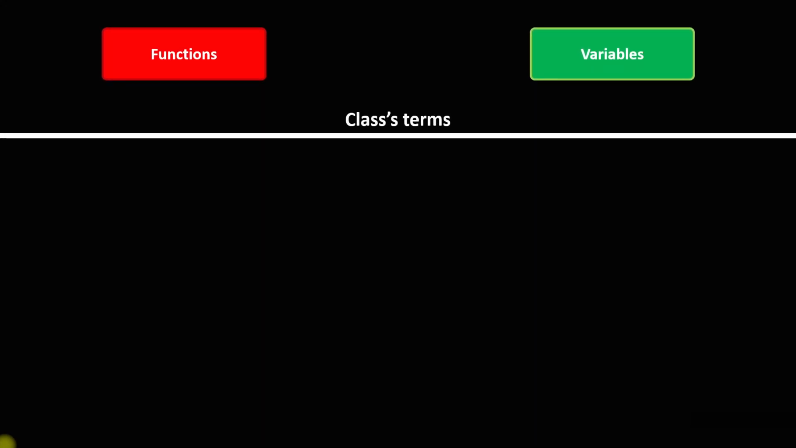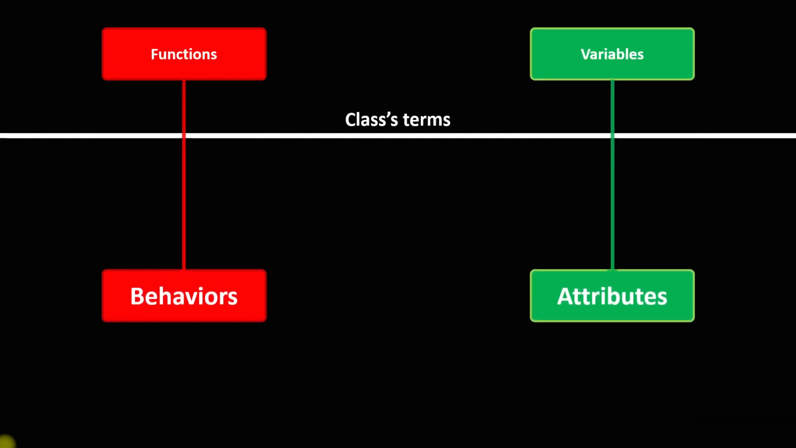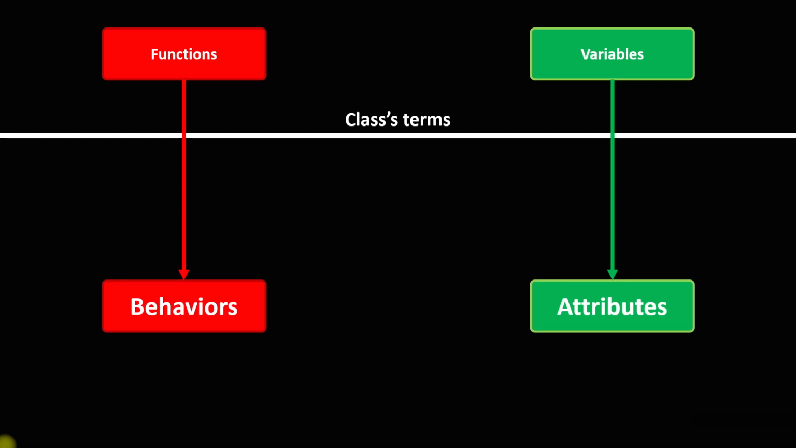But in classes, we have other terms for these two things. We call the variables attributes, and we call the functions behaviors. The attributes are variables and the behaviors are functions.